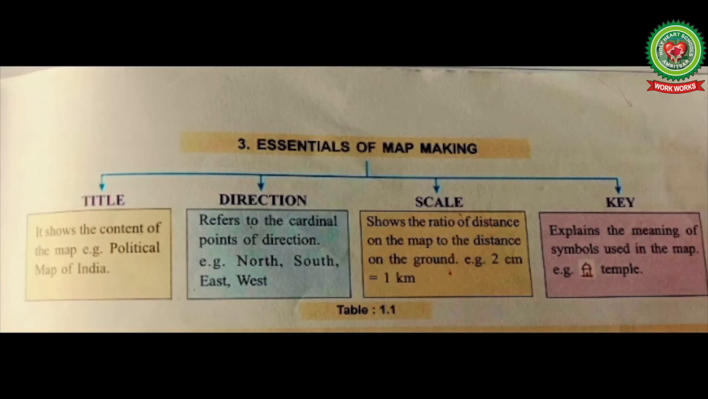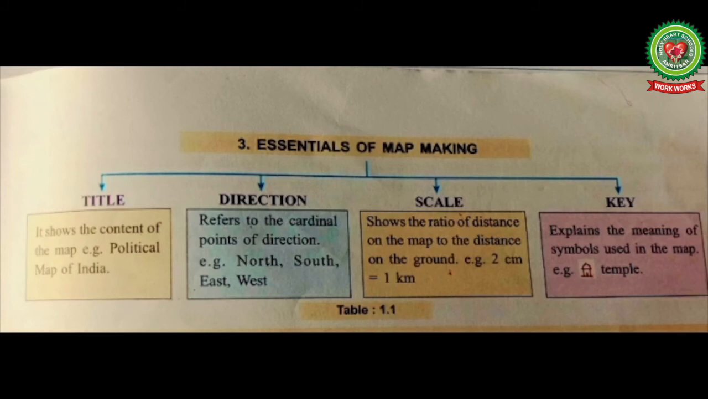Suppose the distance between any 2 points on the map is 2 centimeter and the distance between the same 2 points on the ground is 1 kilometer. Then the scale of the map will be 2 centimeter is equal to 1 kilometer. That is, 2 centimeter on the map is equal to 1 kilometer on the ground. We will study about the scale further in detail.